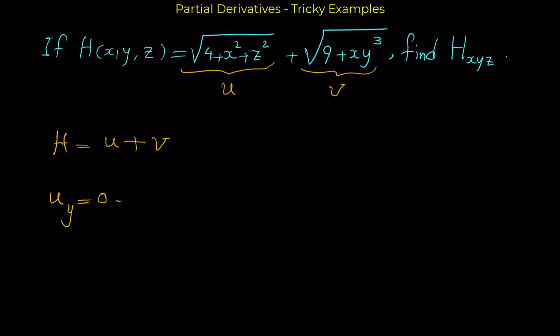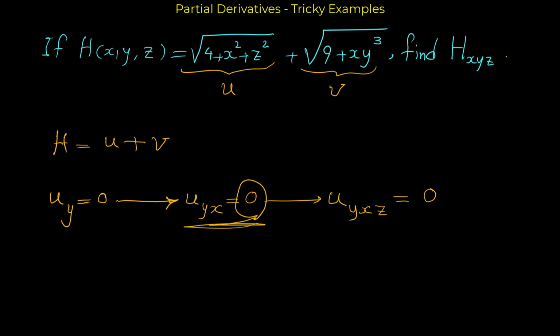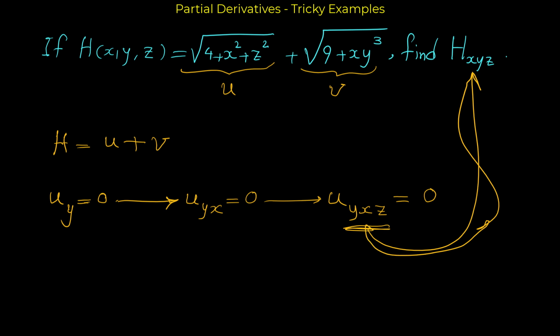Then from this answer we have to take the derivative with respect to x and z. Because the derivative of u with respect to y is 0, of course the derivative of u with respect to y then x, for example, is also 0. And finally, at the end, z: the derivative of this, because it's 0, with respect to z is also 0. So the derivative of u with respect to y then x then z is 0. And attention, this is the same as this, because we know that the order of differentiation is not important.